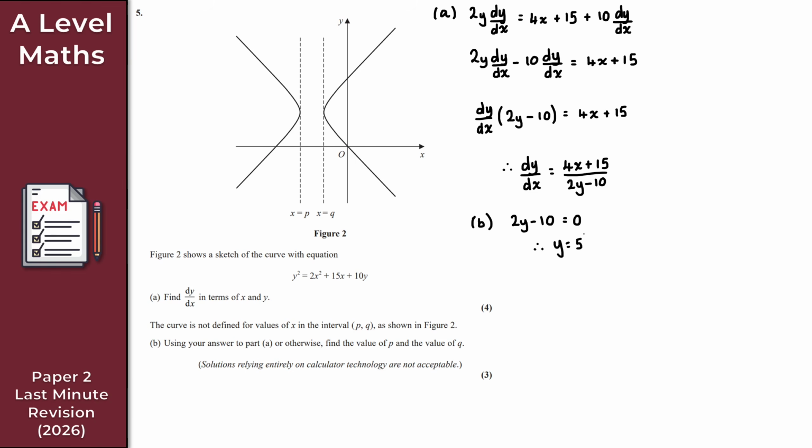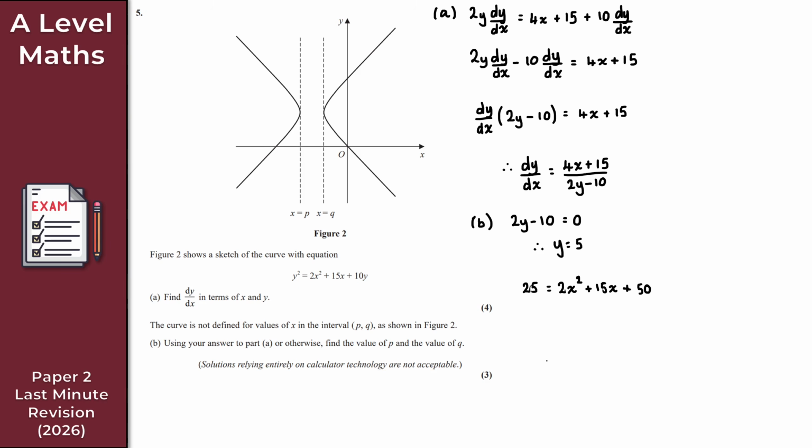So what I'm now going to do is take this value of y and substitute that back into the original equation, and let's just see what happens. So I've got y squared, so that's 5 squared, which is 25. That was a funky looking 2, but I'll roll with it. So 25 is equal to 2x squared. I can't do anything with that. So 2x squared, my pen is really annoying me, plus 15x. And I've got 10y, so 10 lots of 5 is 50. So plus 50 there, like so.